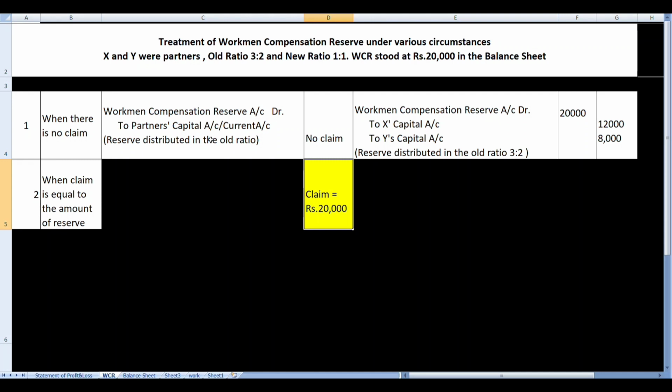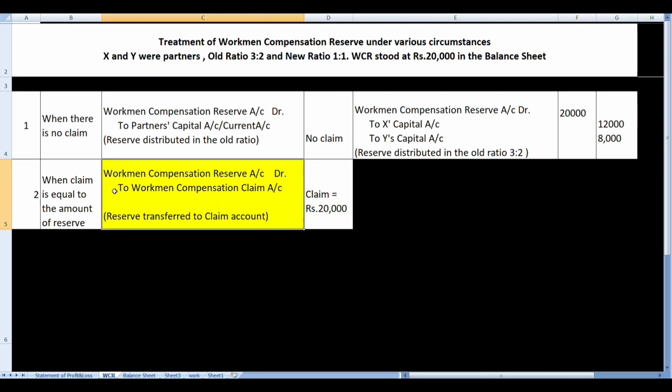That means our liability arises against the reserve. So reserve has to be closed. Reserve will be debited as we debited in the first case. But now the amount of workmen compensation reserve, instead of being transferred to partners capital/current account, will be transferred to a new liability which will be the claim against workmen compensation.